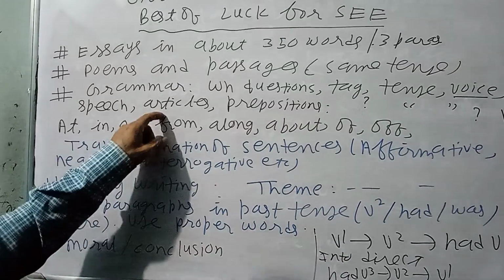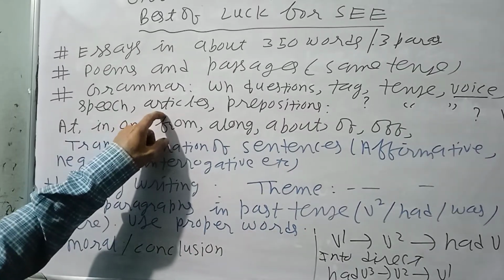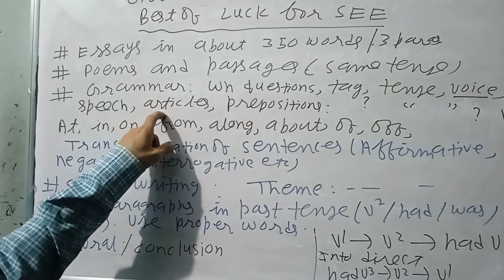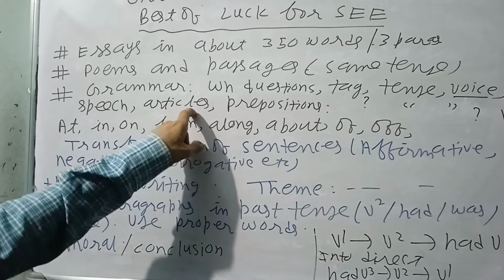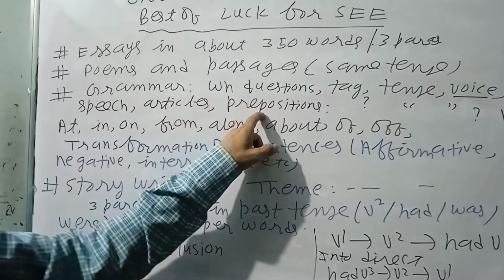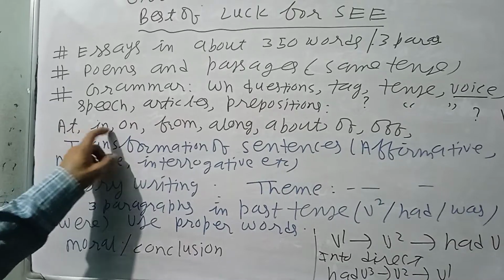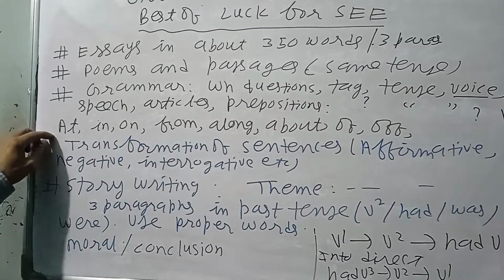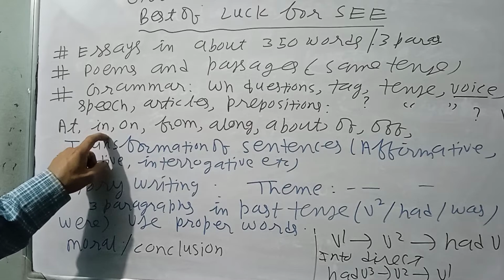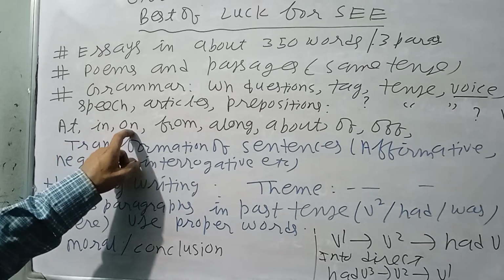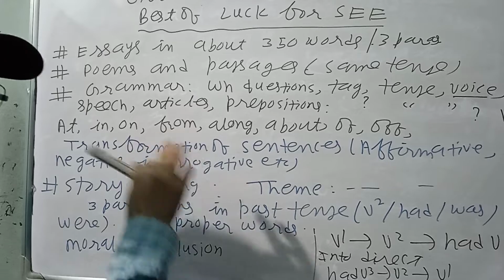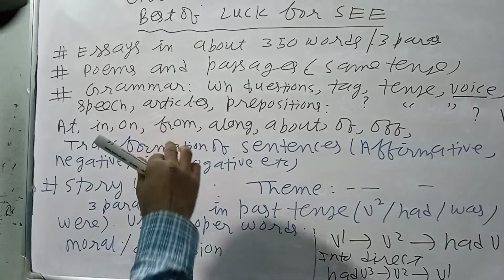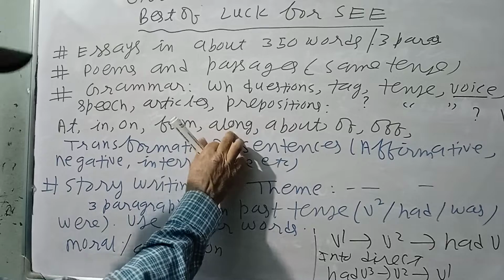For articles, a and the, where is a used? Generally, a is used for consonant sound and an for vowel sound. We have to know the speech sound. Preposition, which is a little bit vast, like at, in, on, from. At, small place, small time. In, before month, like in July, in Baisakh. On, day and date, on Sunday, on Monday, on 5th July, etc. From means we have to leave that thing. From A to B, from Pokhara to Etoda, etc.